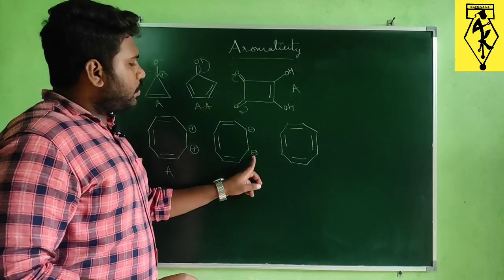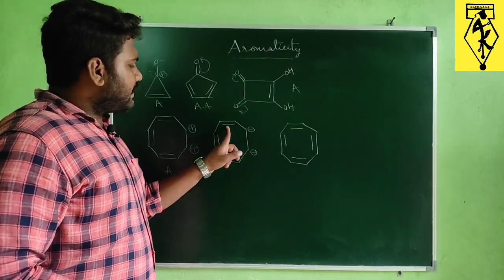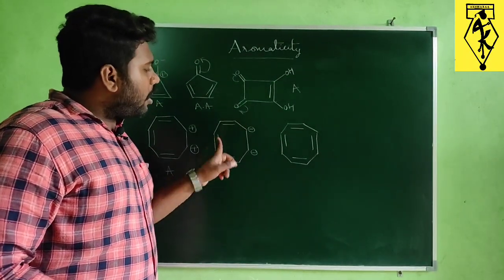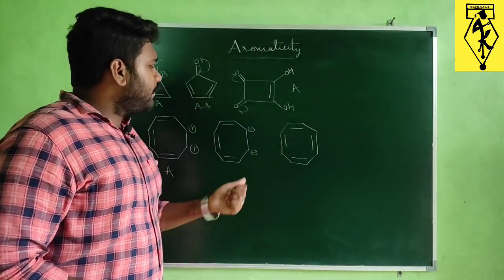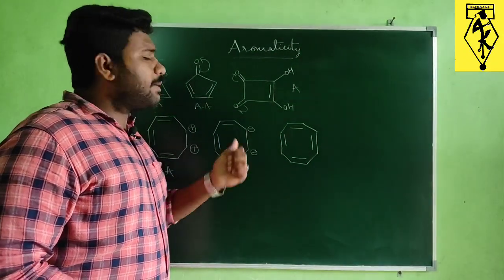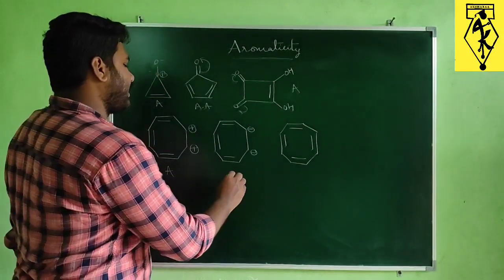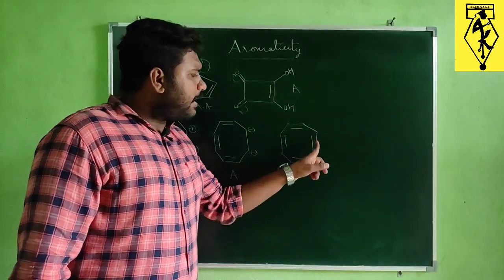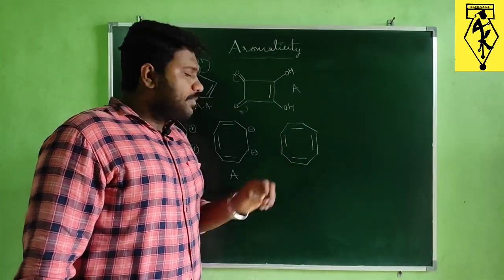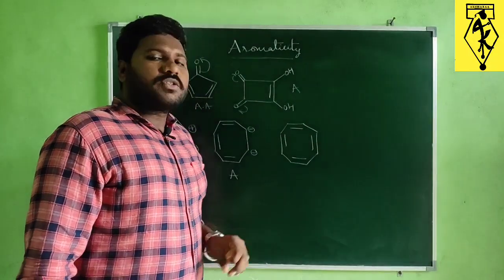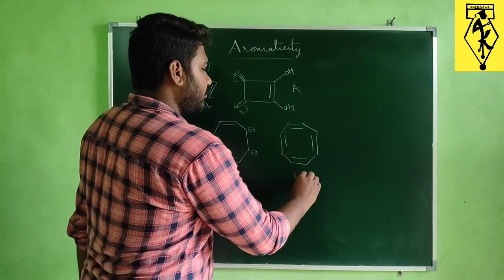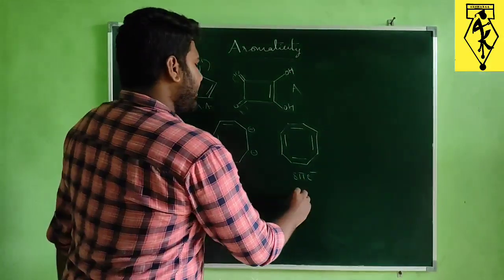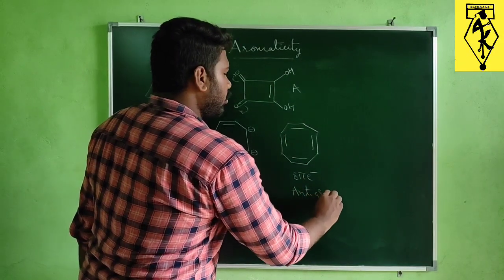And this one also, here 2 electrons, totally 4 and 6, 8, 10. Totally 10 pi electrons. So 10 pi electrons with all sp2 hybridized carbon atoms, and the cyclic ring is present and every atom is present in the same plane. So this will again act as aromatic. And here, if we observe, every carbon is present in sp2 hybridization state with 4 pi bonds. So 4 pi bonds means 8 pi electrons. So if all the atoms are present in the same plane, it will act as an anti-aromatic compound.